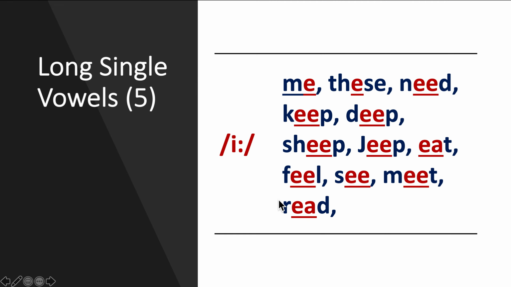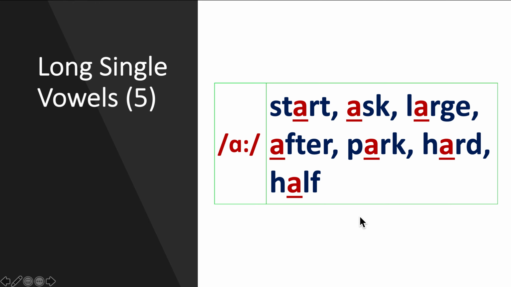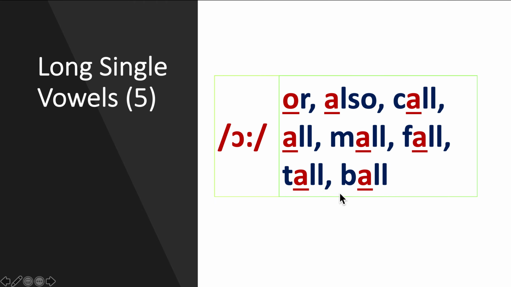Then we move on to the long single vowels. They are 5 in number, like the ones we just discussed: e, as in me, these, need, keep, deep, sheep, jeep, eat, feel, see, meet, read. Then we move on to the next, a, as in such words: start, ask, large, after, park, hard, half.